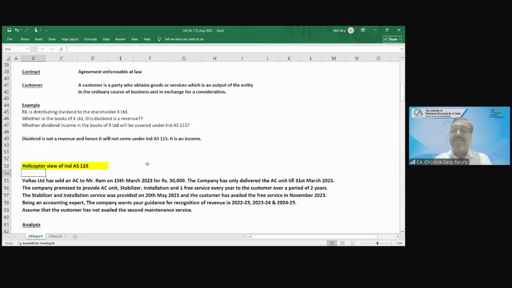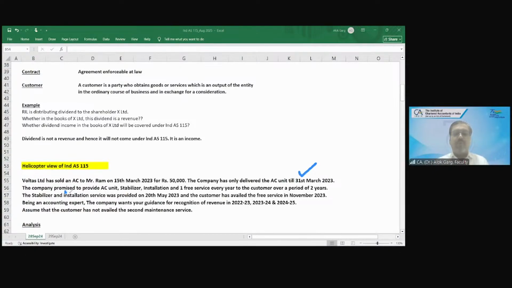The company has only delivered the air condition unit until 31st March 2023. You have seen an AC, right? There is the AC unit, and there is the AC stabilizer. So there are a lot of things. The company has only delivered the AC unit until 31st March 2023.